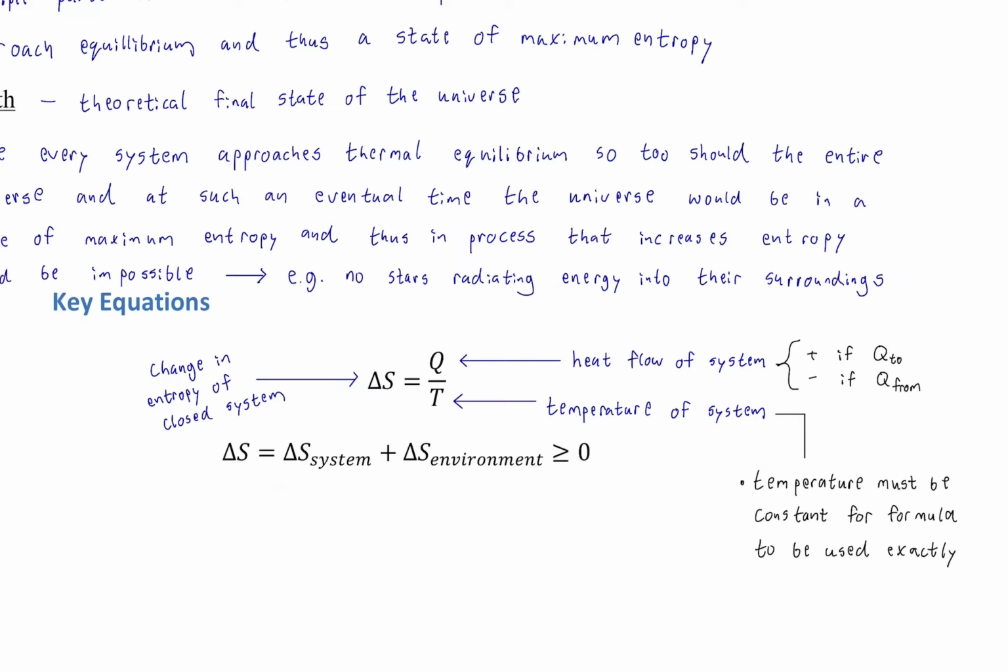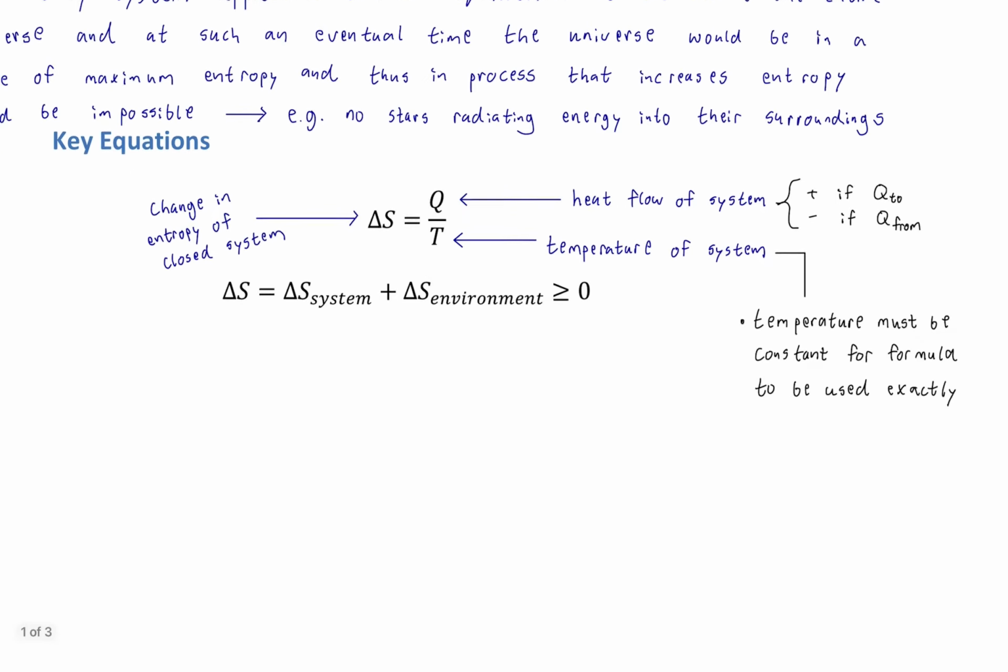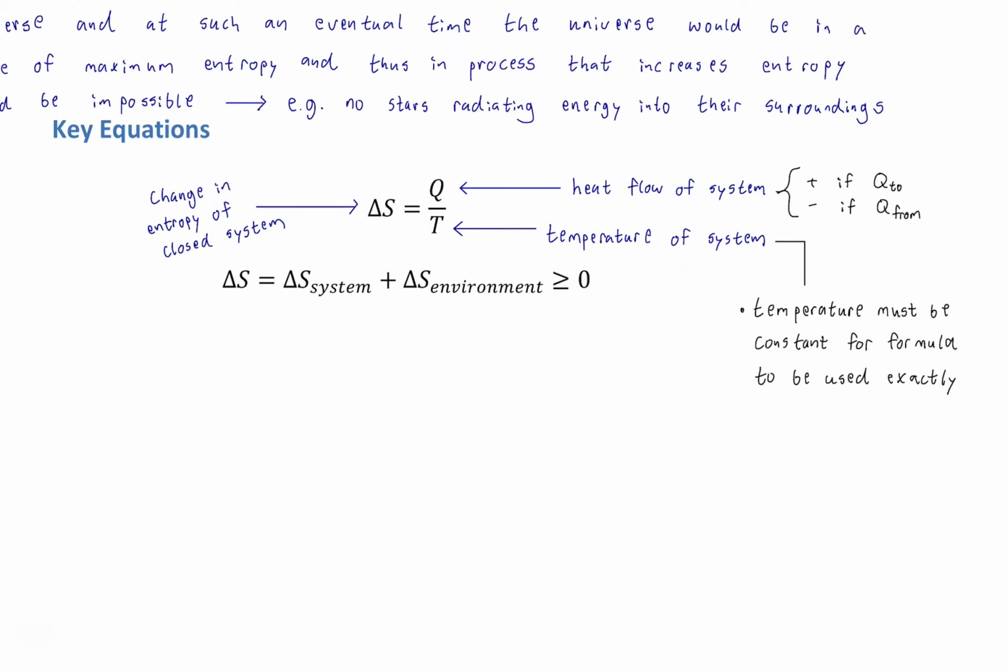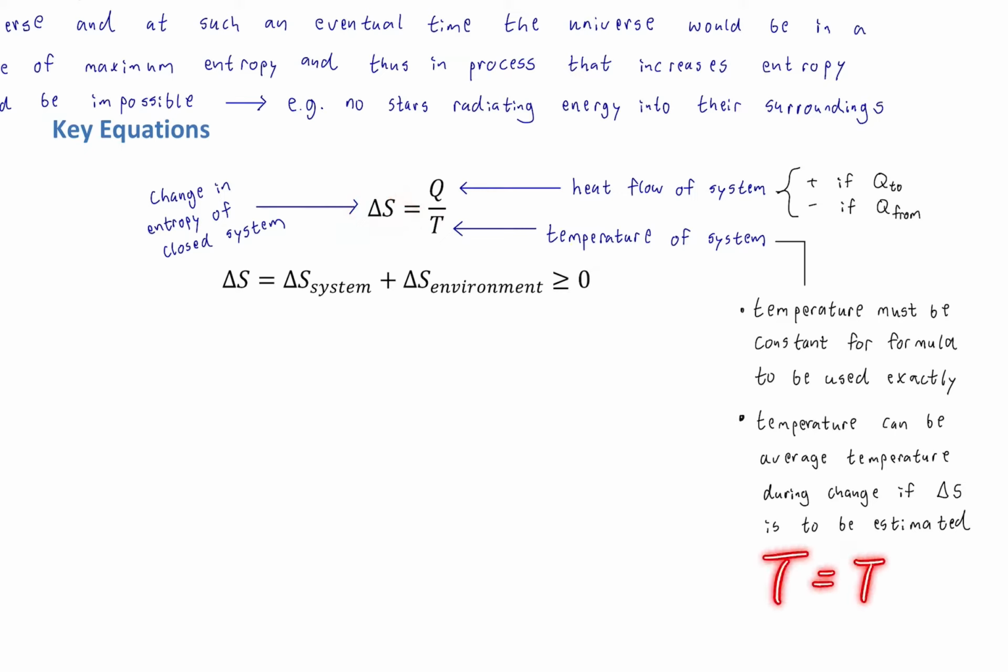Okay? Now, as far as the temperature of the system, as I said, it actually only works as written in this formula if the temperature is constant. The temperature must be constant for the formula to be used exactly. Okay, there is a calculus approach to finding the exact values when the temperature is changing, but we here are just covering an algebraic approach. The temperature, however, with this algebraic approach, can be estimated, right? So the temperature can be averaged during a process that changes the entropy, and that will give a good estimation for change in entropy. All right, so we'd plug in T average, so this would be T equaling T average as an approximation technique, and I'll show you an example of that.